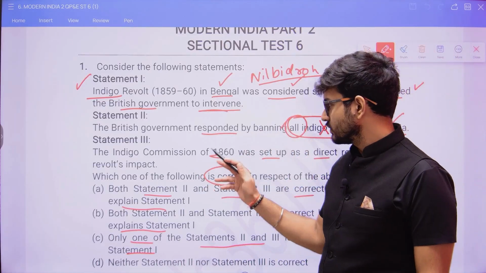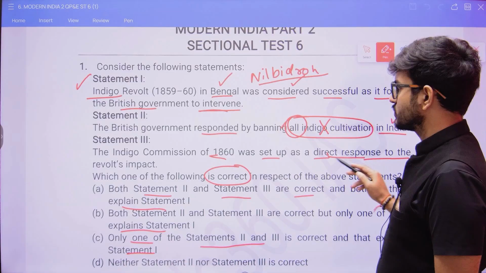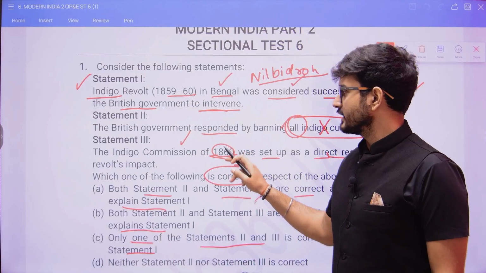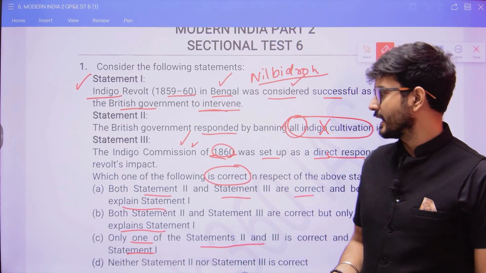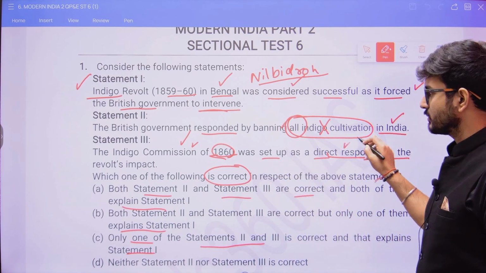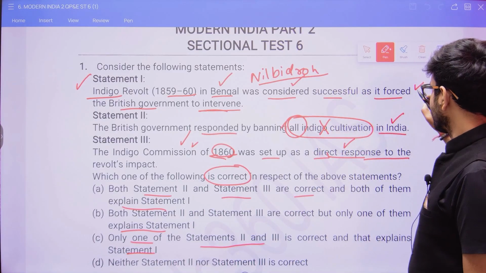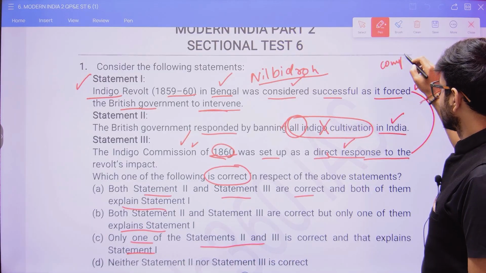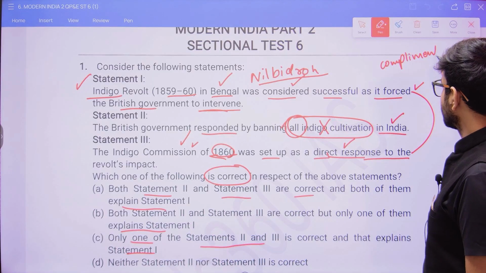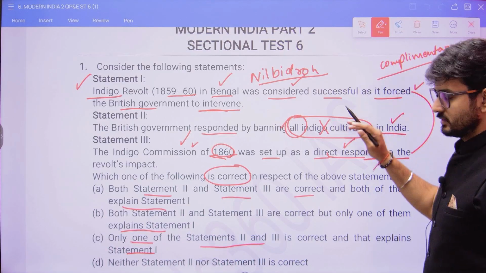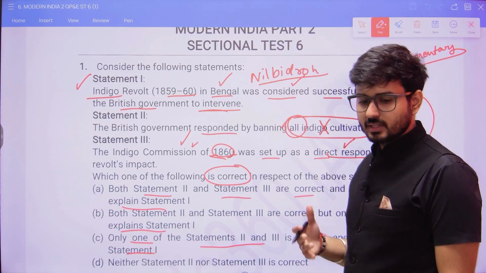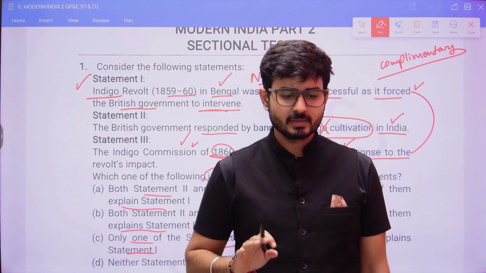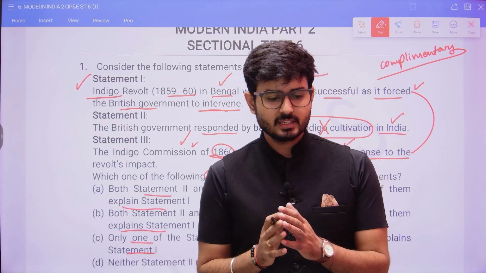Now, the Indigo Commission of 1860 was set up as a direct response to the revolt's impact. Just look at the time. If you have read, the commission was set up then, and here they are telling that it was set up as a direct response to the revolt's impact. Every time look at the statements' complementarity, whether they are complementary or contrary to each other. If complementary, it could become somewhat correct; if non-complementary, it would not become correct. That is the understanding here.